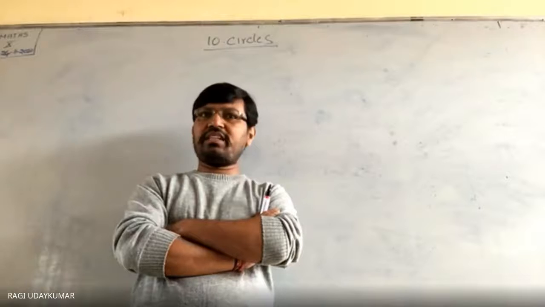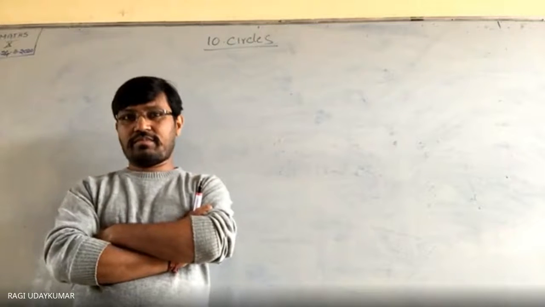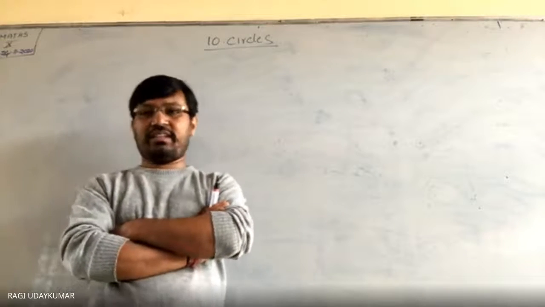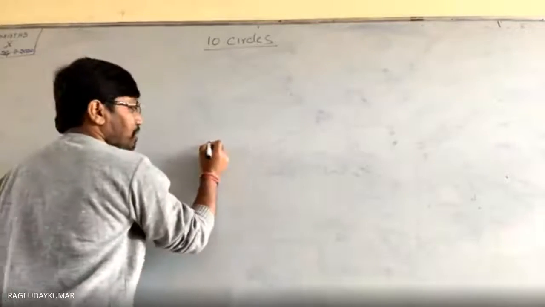Sir, circle is a plane figure whose boundary consists of equidistant points, equidistant points from one fixed point. Yes, you said right. Himani said right. एक point लेना है.